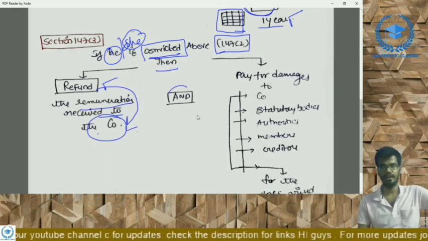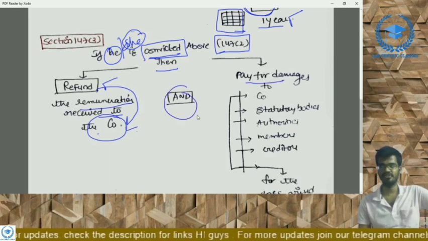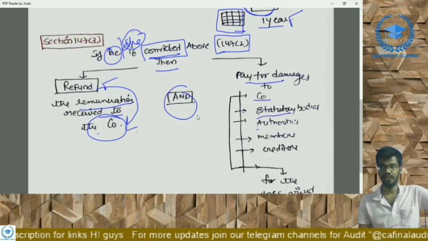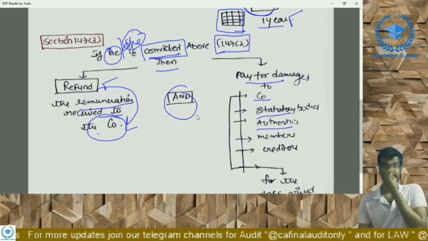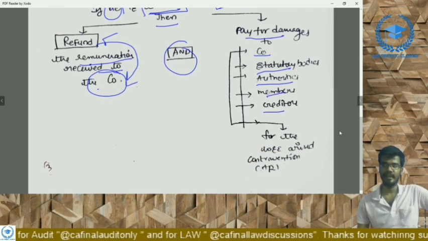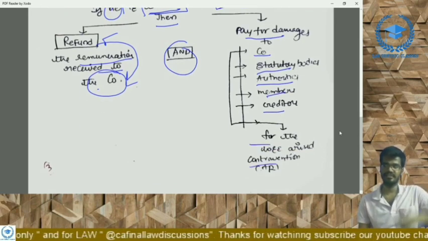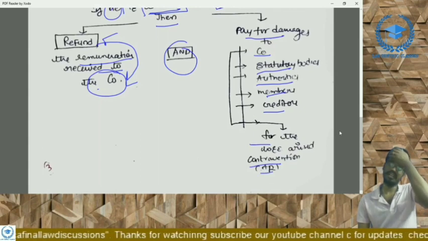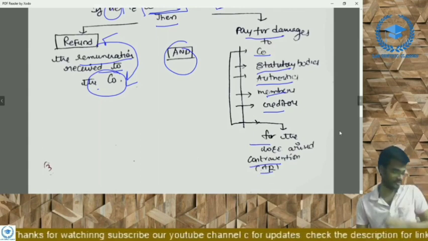He should also pay for the damages to the company, statutory bodies, authorities, members and creditors, for the loss arising because of that contravention, right?